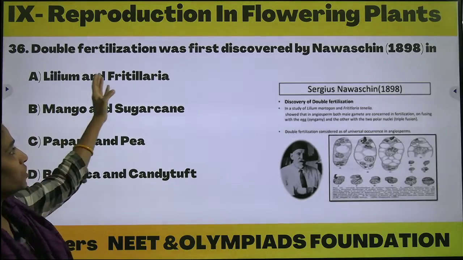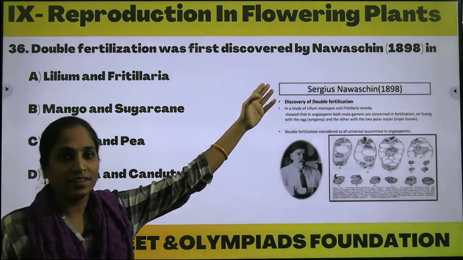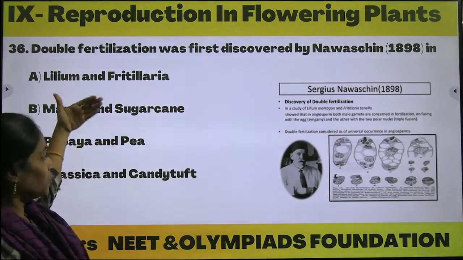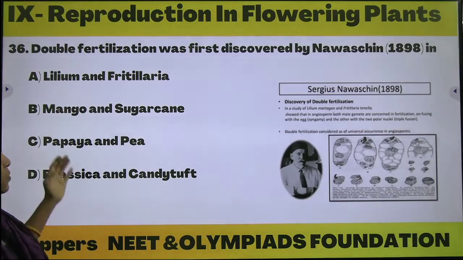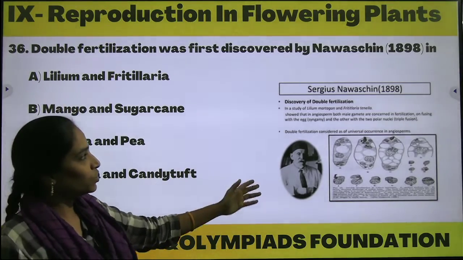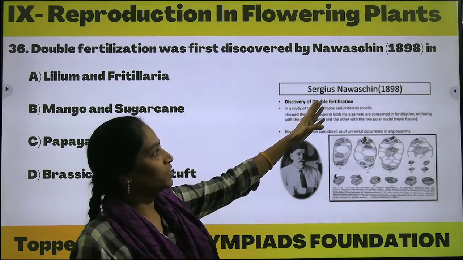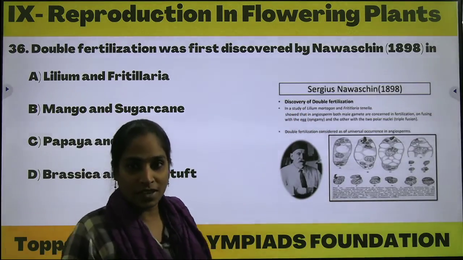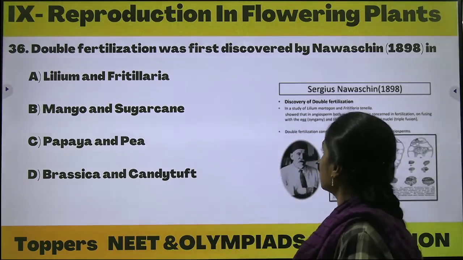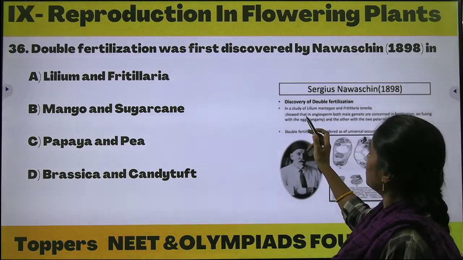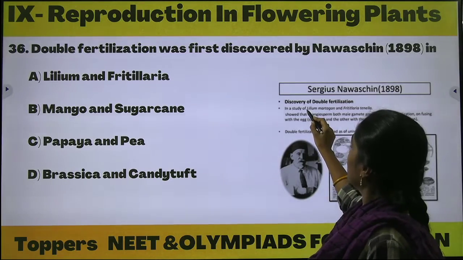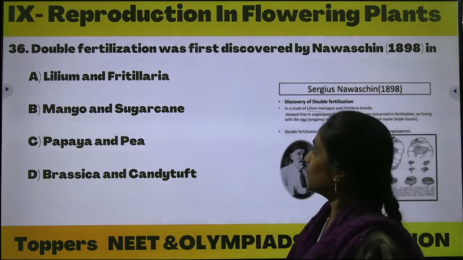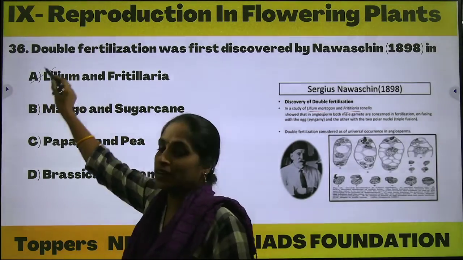Coming to the next question. Double fertilization was first discovered by the scientist Nawaschin in the year 1898. In which of these plants, he is asking. Before going to the options, let us see the conclusion here. Sergius Nawaschin, 1898, discovery of double fertilization in the flowering plants. So, in which of the flowers? Lilium and Fritillaria. So option A will be the correct one.